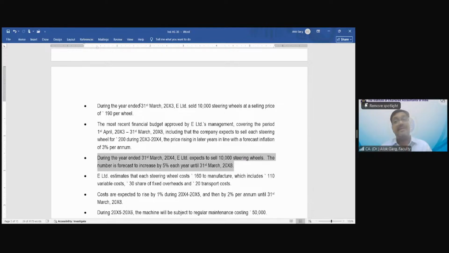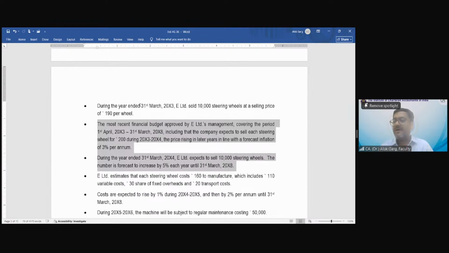Right? Now quantity is given. The number is forecast to increase by 5% each year until 31st March 2008. In this paragraph, it is talking about price, and in this paragraph, it is talking about the quantity. And price multiplied by quantity will give you the cash inflow.